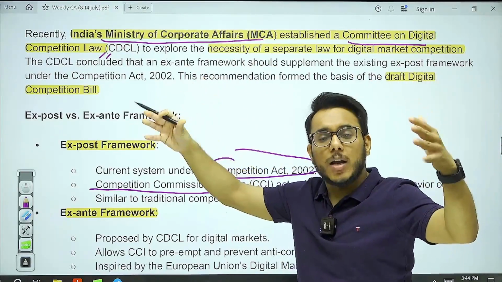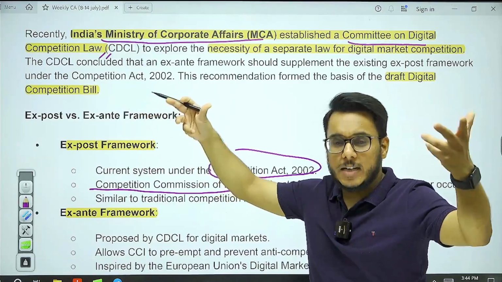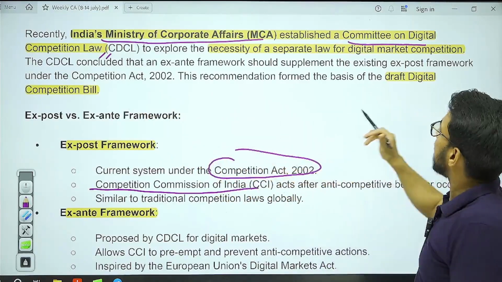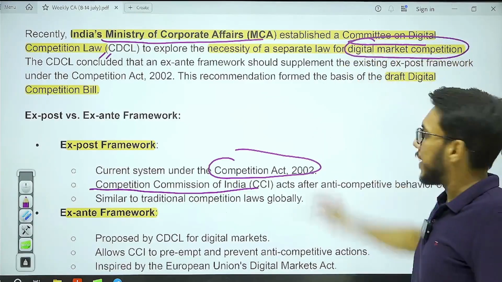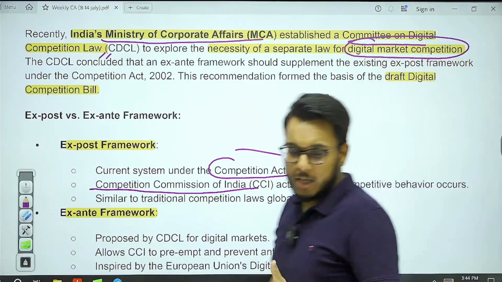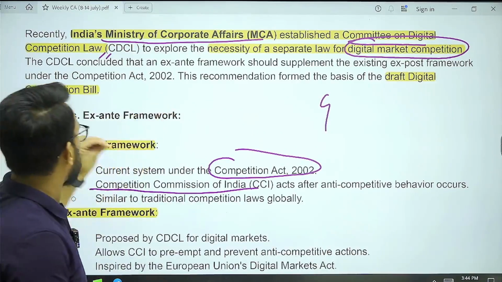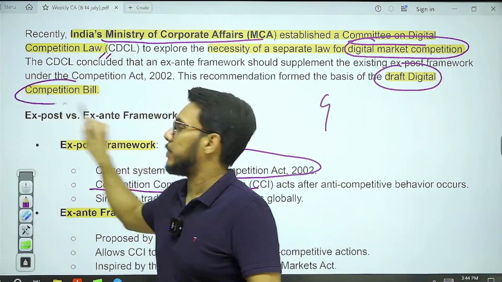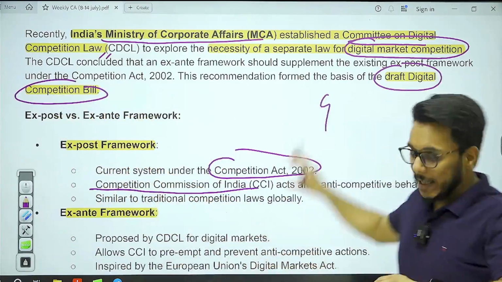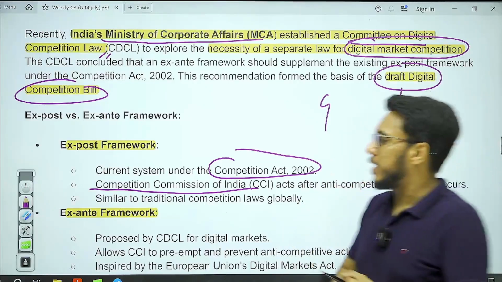So today, Google is a digital entity. Facebook, Meta, is a digital entity. So what is happening today? We need to ensure that the digital market should also have competition. There should not be only one Google, because then it is a kind of monopoly that will be created. So digital markets need to have competition, and for that it was suggested that we come out with a draft digital competition bill. This bill will ensure that vibrant competition is there in the digital markets.